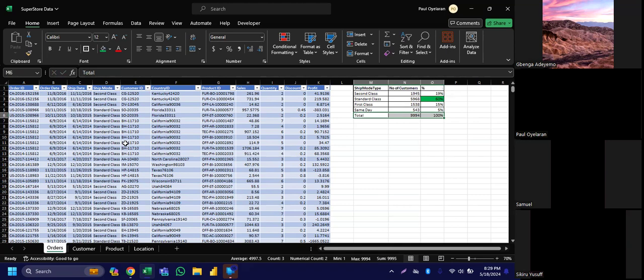How many trucks do we have that are marked? What do you need to do? Extract the unique values of all those trucks that we have, then run your COUNTIF where you have them all, just the same way that we did this ship mode. That's how you do it too.